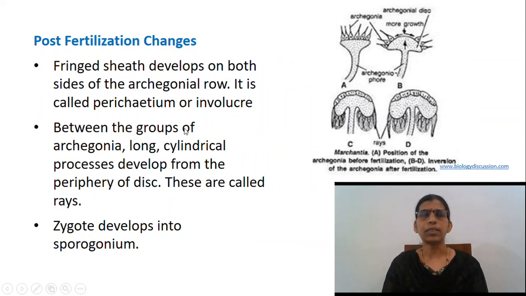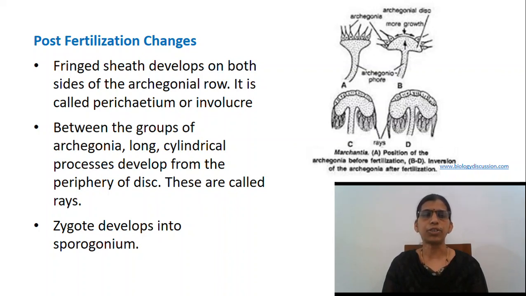A one-celled thick fringed sheath develops on both sides of the archegonial row. It is called the perichaetium or involucre. Thus, the developing sporophyte is surrounded by 3 protective layers of gametophytic origin, that is calyptra, perigynium and perichaetium.